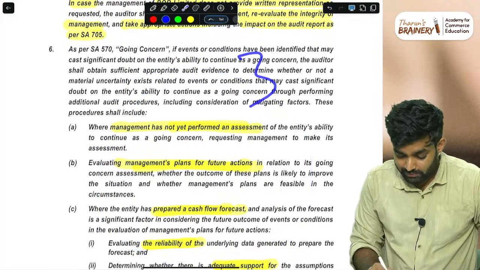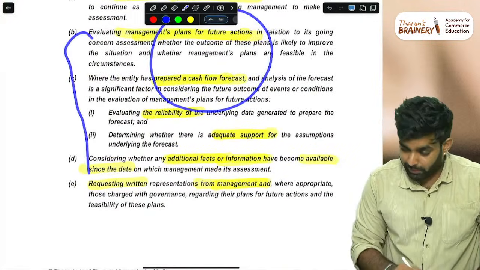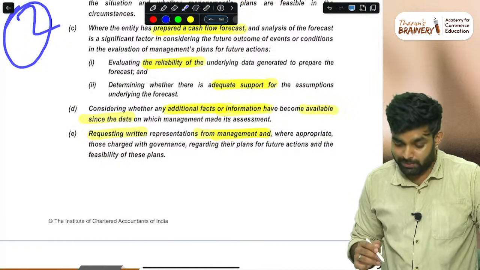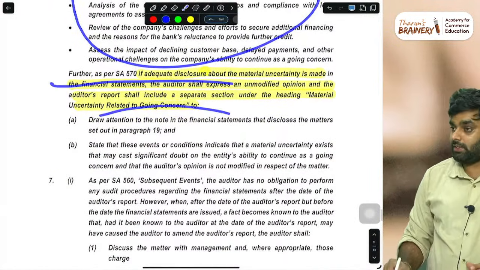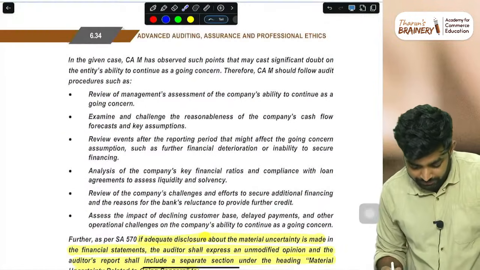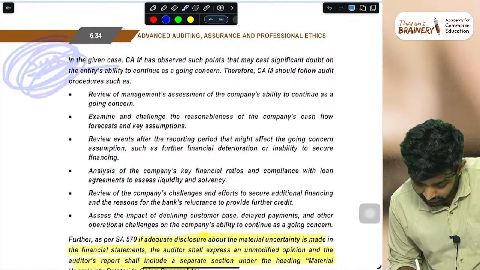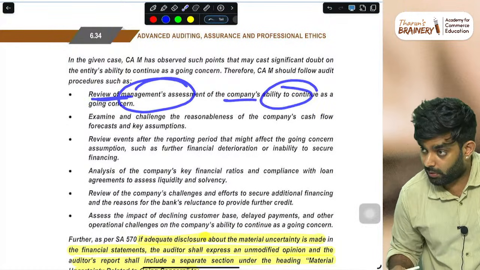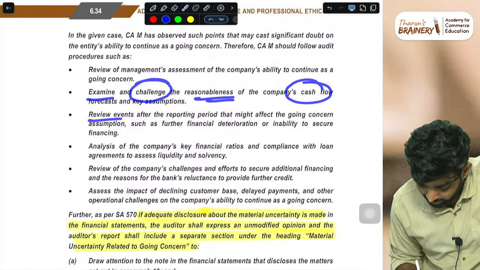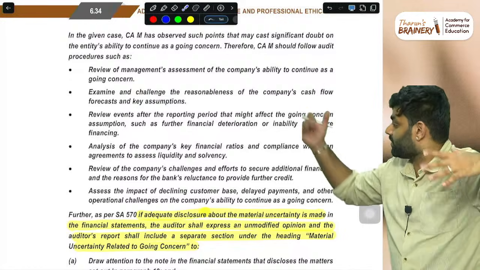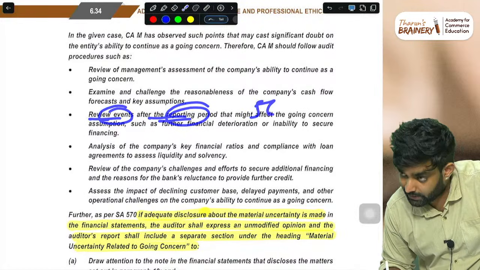These 3 or at most 4 points carry the marks. Normally in the question, only 2 or 2.5 marks are for these. This will carry another 1 mark, and the final conclusion will also carry 1 or 2 marks. So in the given situation, this is the suggestion you have to give. Suggestion C: review management's assessment of the company's ability as a going concern. Then examine and challenge the reasonableness of the cash flow. Whatever points are there, link the answer points with the question points and just write. Simple. Review the events after the reporting period, that is SA 560 along with 570.